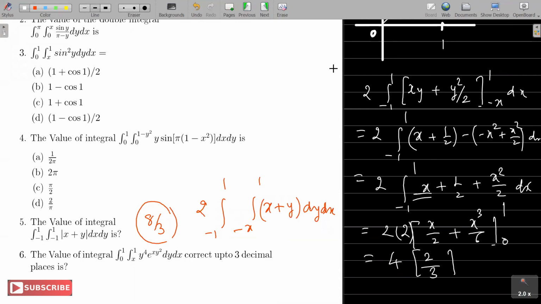Okay, so for the sixth one, I'm not drawing the region. We have sketched it even earlier in 2 or 3 problems. So change the order and work. Maybe after 1 or 2 minutes, I'll put the answer. The problem is mechanical. Shaheen, check your calculation. I guess that's not quite correct.